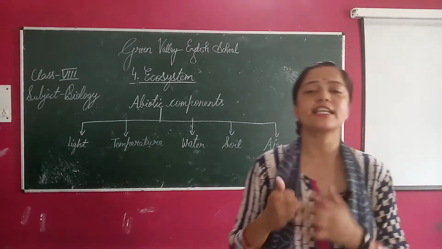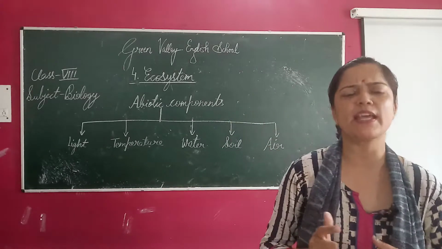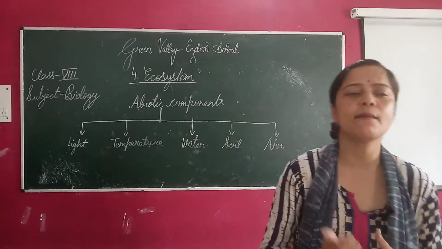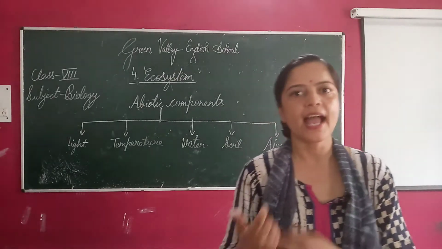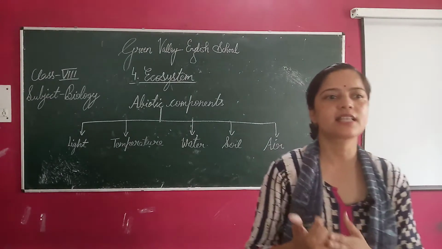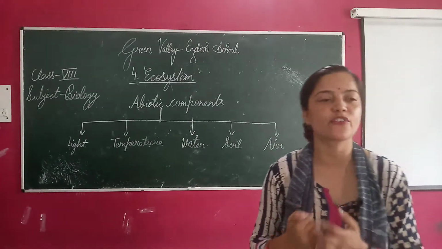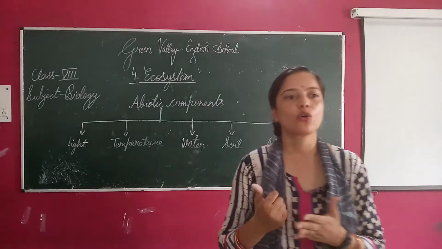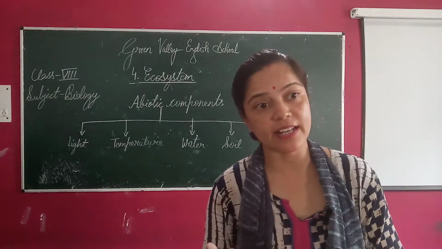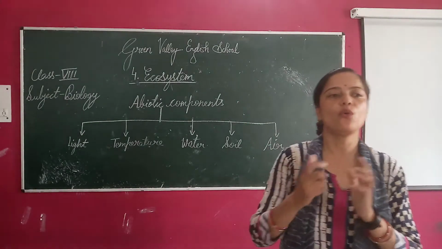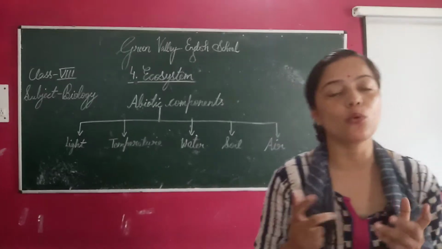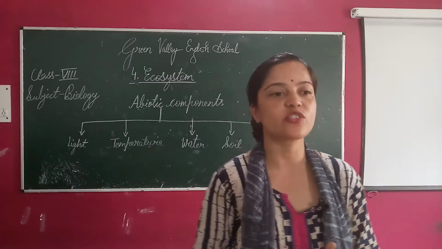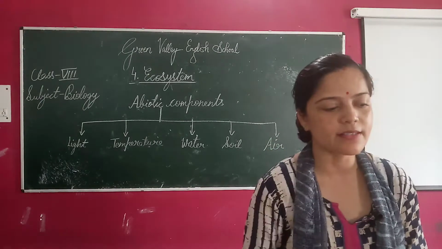The temperature determines the best climate and place for the survival of a living organism. For example, some plants grow in cold climate such as pine. Some grow in extremely dry climate such as cactus. Many flowering plants grow in moderate climate. Similarly, some animals live only in cold climate such as polar bear, walrus, etc. Some live in dry climate such as lizards, scorpions, etc.